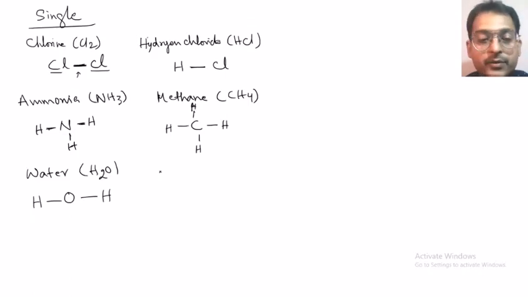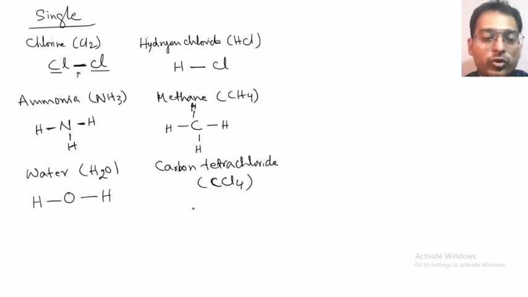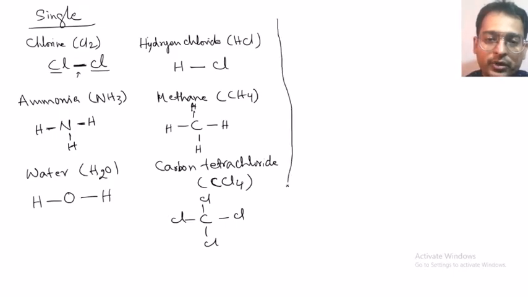Similarly, carbon tetrachloride. What is the formula? CCl4. This is carbon with four chlorine atoms. Put carbon in the center and show the single bonds with the chlorine atoms. These are a few examples of a single covalent bond.